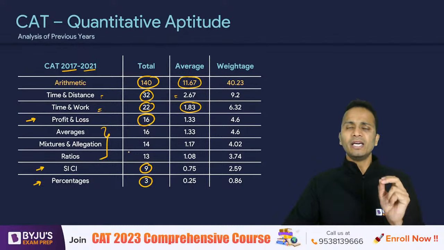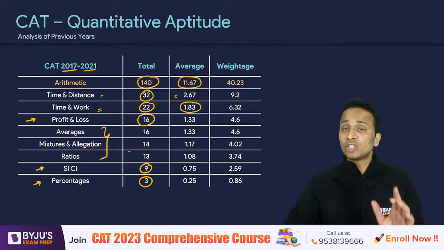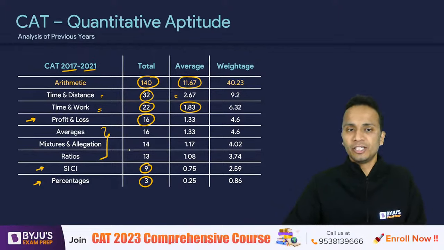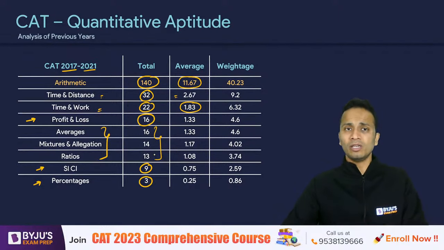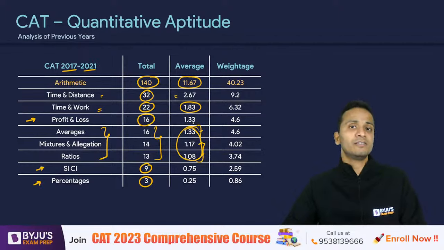Now looking at ratios and its applications in averages, mixtures, and allegations. This particular area, I believe for me, is one of the most important areas, especially averages and mixtures and allegations. From ratios and its applications, a total of 43 questions have appeared in the last 5 years, and on an average, 4 questions have appeared from these areas in the previous year papers of CAT, right?